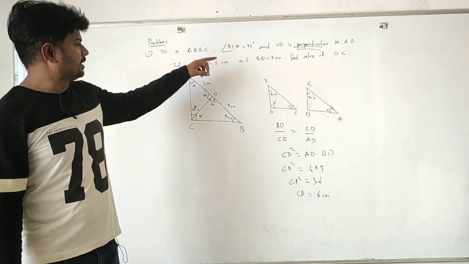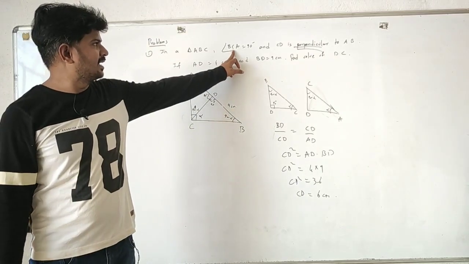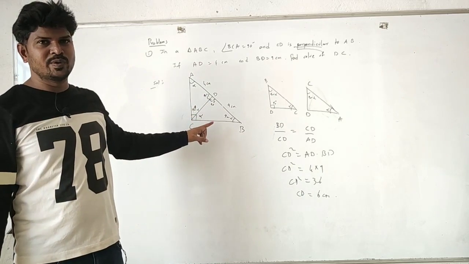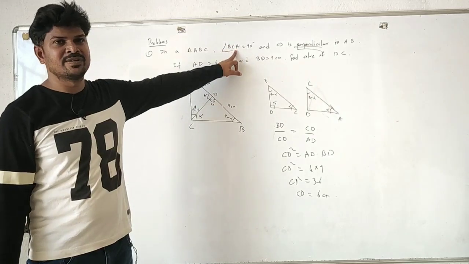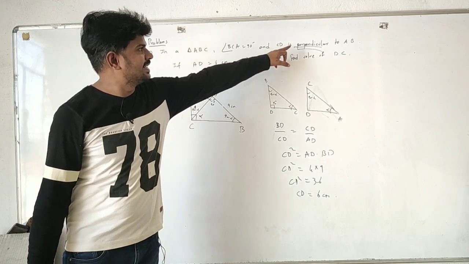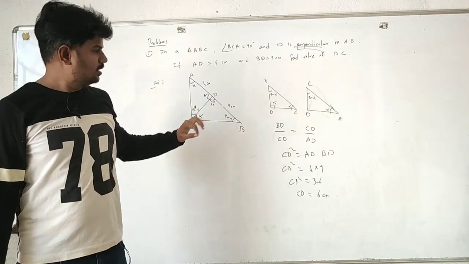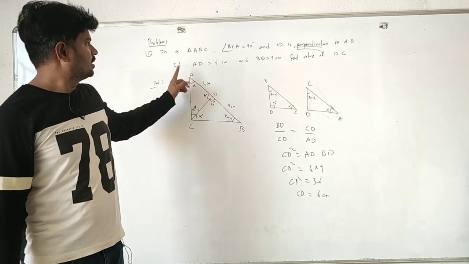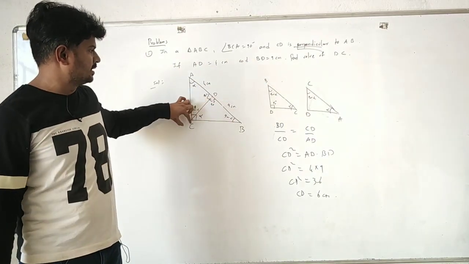So they told this in a triangle ABC. So I have taken ABC here. As they mentioned, the angle at C is 90 degrees, so I have made a right angle triangle. Normally we won't take 90 degrees at C; we'd draw it like ABC. But as the question has given that C is 90 degrees, I have drawn it like this. And they made a point D where CD is perpendicular to AB. They only mentioned that it is perpendicular here. They didn't say that it is an angle bisector. If AD is equal to 4 cm and BD is equal to 9 cm, find the value of CD.